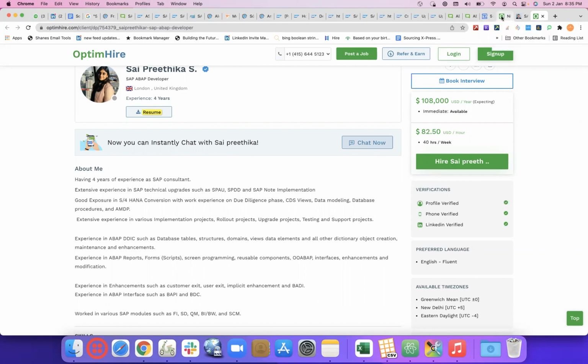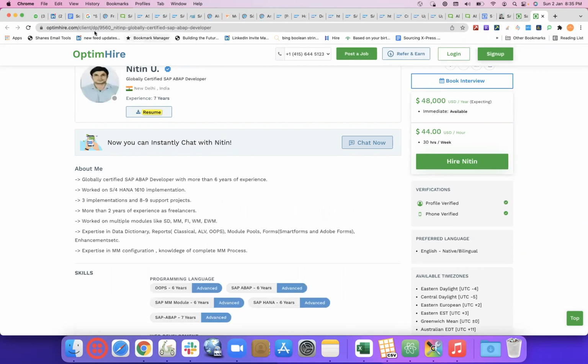So we have two results from OptimHire. Okay, optimhire.com/client/TP/ some serial number, underscore, first name plus last name, hyphen, a complete title with the hyphens, globally-certified-SAP-ABAP-developer.